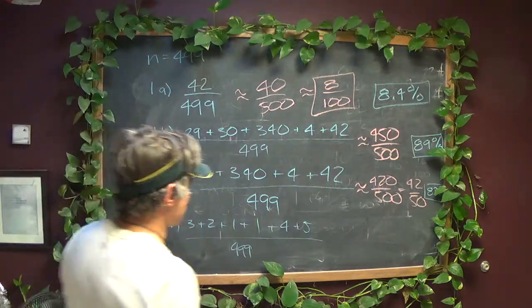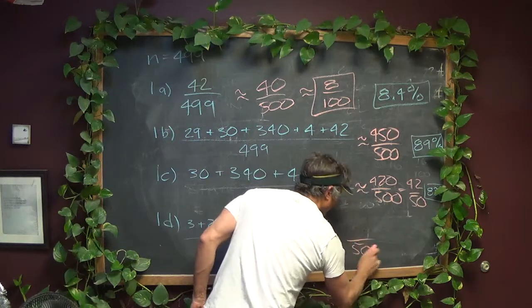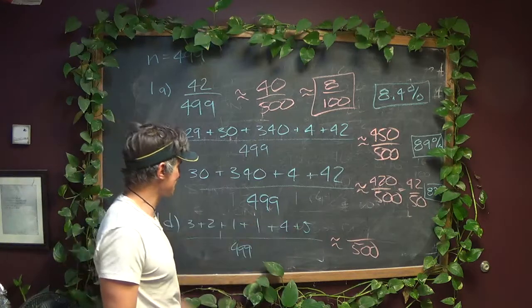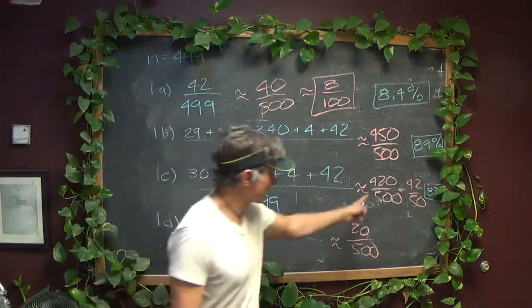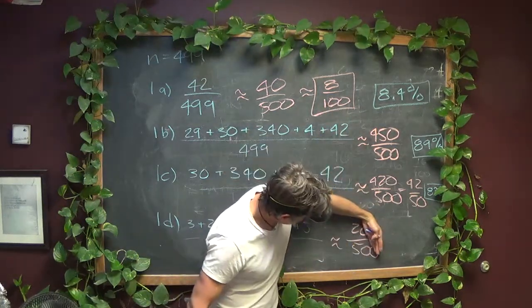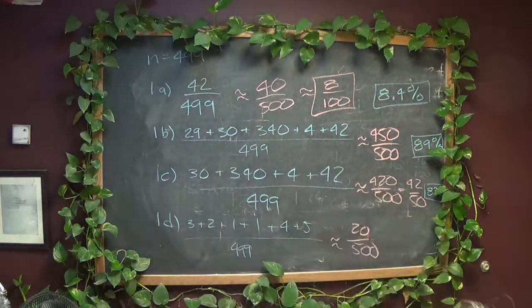Last but not least down here, we're still going to make it out of 500 just because that's what we like to do. 3 plus 2 plus 1 is 6, 10, 16. I'm going to call that 20 just to make life easy. And then you can probably mentally do what I did up here. 20 out of 500, drop the zeros, make it 2 out of 50, which would be 4 out of 100. So I'm going to call that 4%.